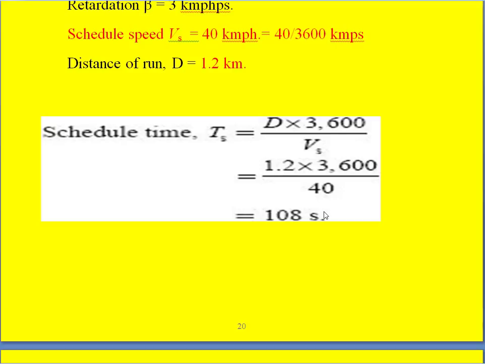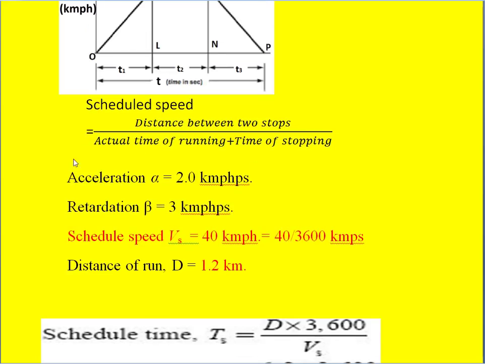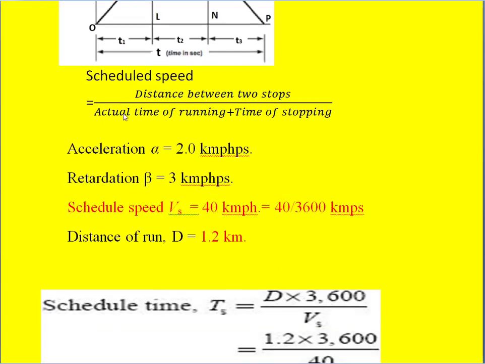So we know the actual time of run is equal to scheduled time minus stop duration. So this is the whole scheduled time. We have calculated scheduled time, so this whole thing we have calculated, and time of stopping is given. Once we know this time of stopping, if you subtract this from the scheduled time, then we automatically get the actual time of running, that is small t.